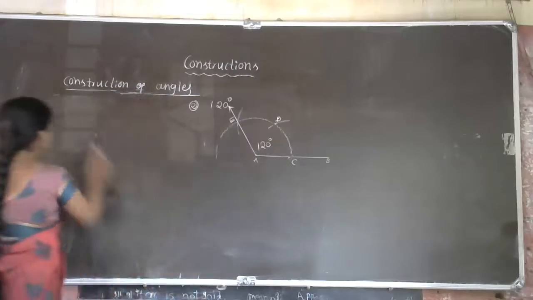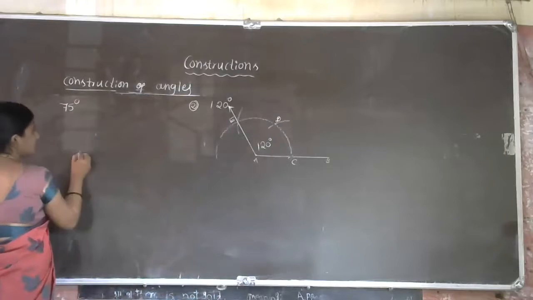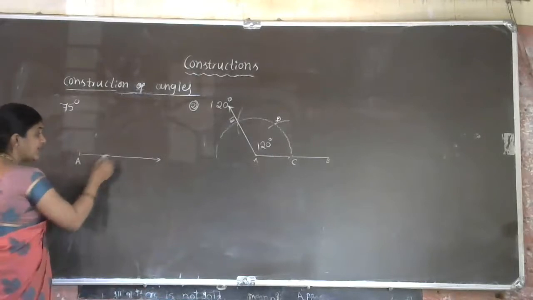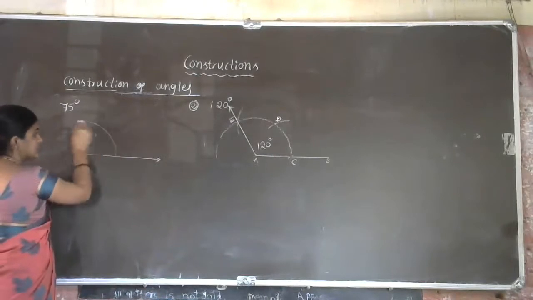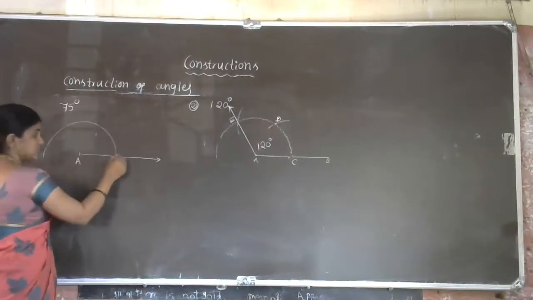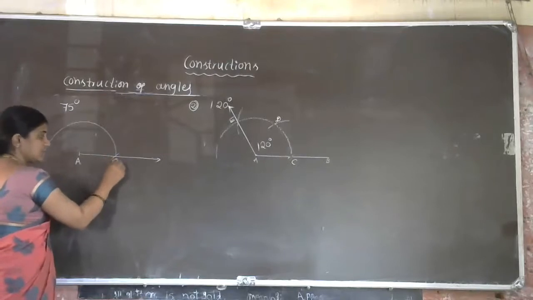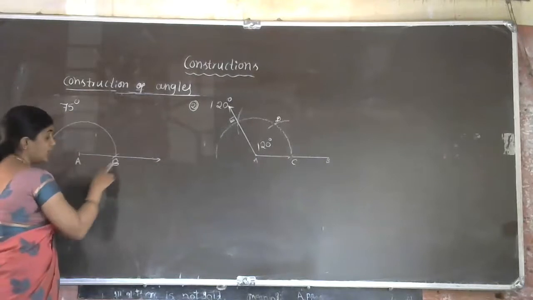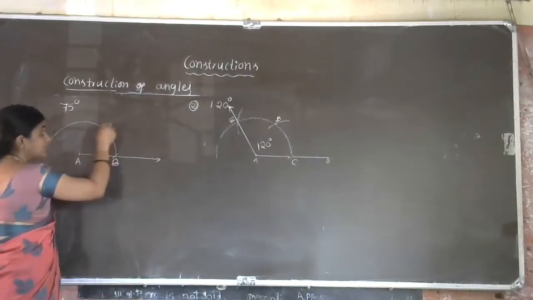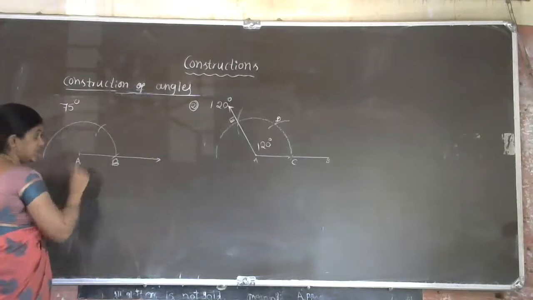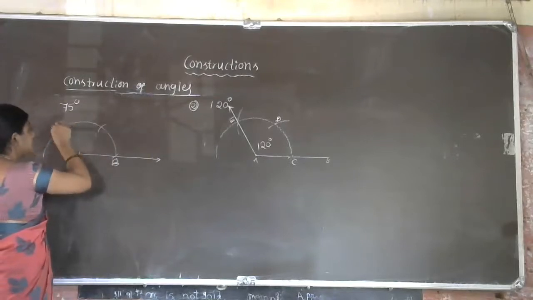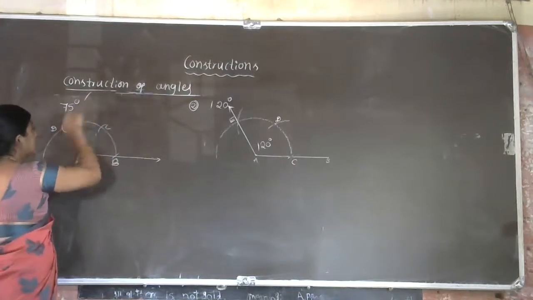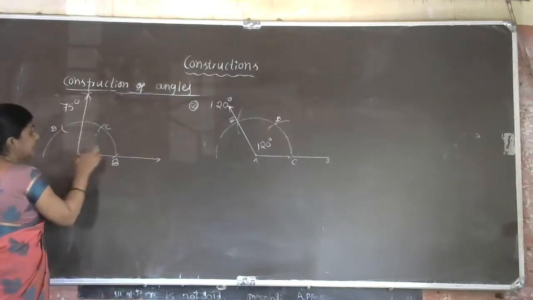See here, roughly I'll explain. 75 degree construction. So you all know, first you have to take one ray. Let us mark this as point A. Next, first step is a semicircle. You have to draw one semicircle of any measurement. Then take this point as B, because we are taking this as a ray. Next, B to C, which gives 60 degree. Then C to D, which gives 90 degree. Then from C in one arc and D in one arc, which gives 90 degree.